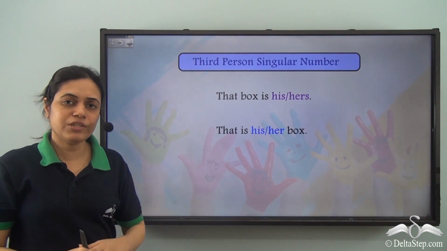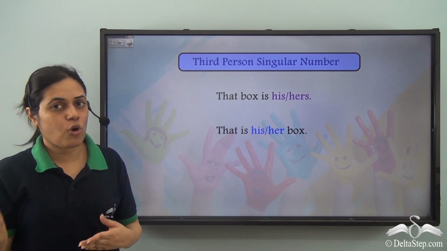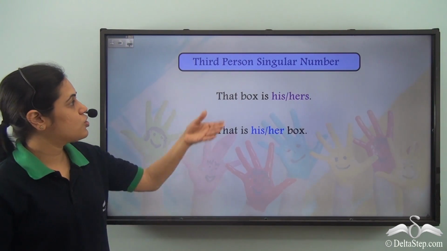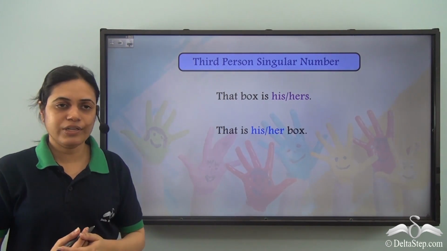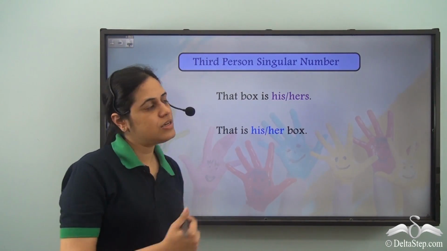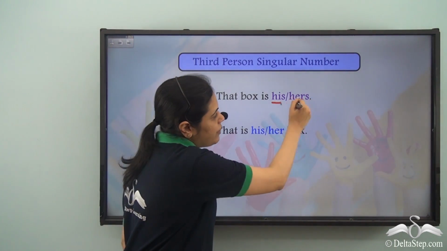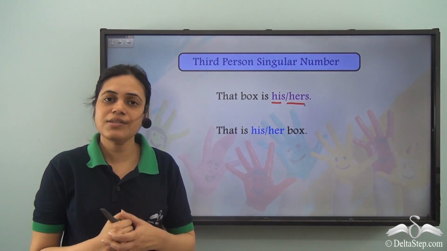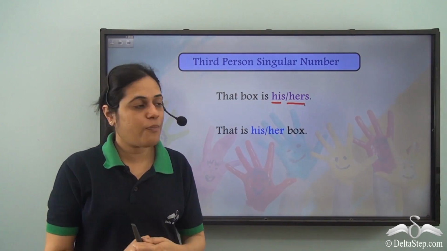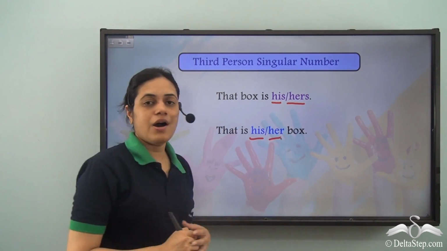Now let us come to the third person, which is neither the person speaking nor the person spoken to. It is everybody else. So third person singular number. That box is his or hers. So for masculine gender, we use his, and for feminine gender, we use hers. But for possessive adjective, we use his box or her box.